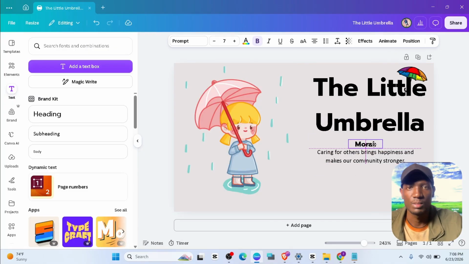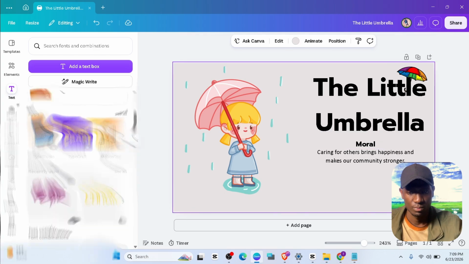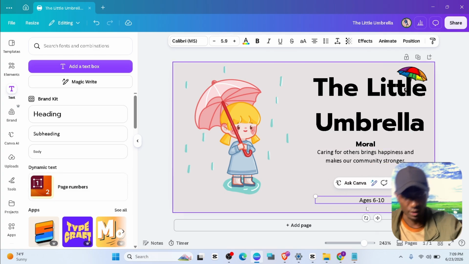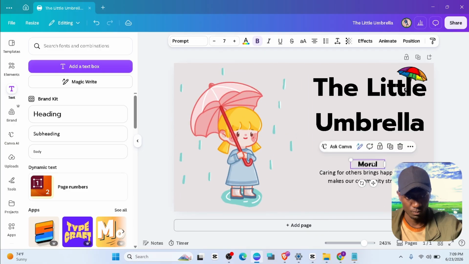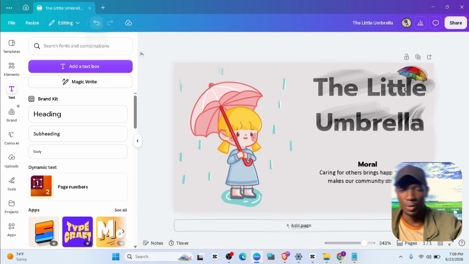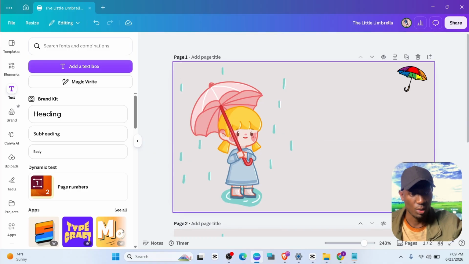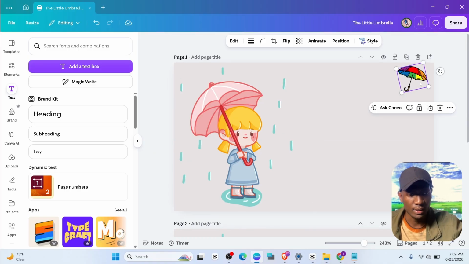Go ahead and design as much as you want. So after that, if we have liked the first page, we go ahead and duplicate it.